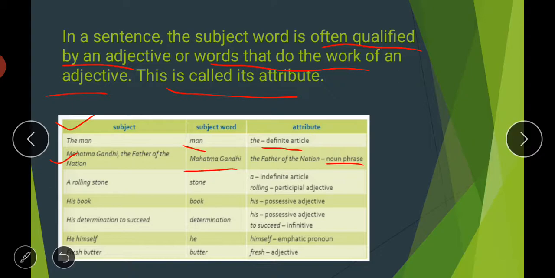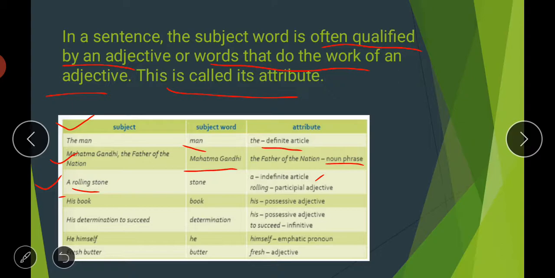Then, a rolling stone. Stone here is the subject word, but there are two more words in this subject form. One is a and the other is rolling. A here is an indefinite article. You know there are three articles: a, an and the. So a is an article here, and rolling is a participle adjective. It is telling you about the quality of that stone, that the stone is rolling. So rolling is an attribute of this subject word, stone.